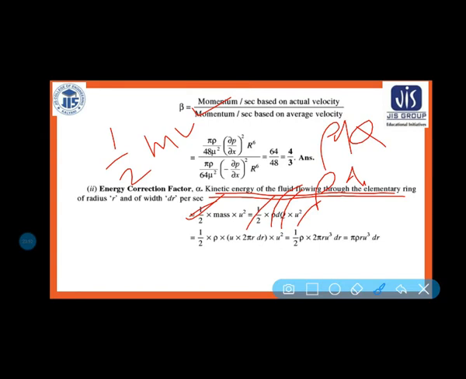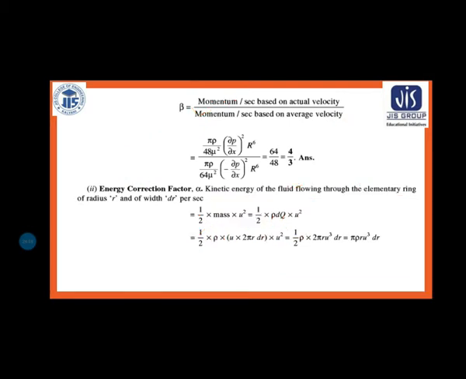Here basically what I have done, half into rho into dq is equal to what? dq is equal to area into velocity. So velocity is the u and area is the 2 pi r dr, and this u r is kept here. Now what I have got is pi rho r u cube dr.